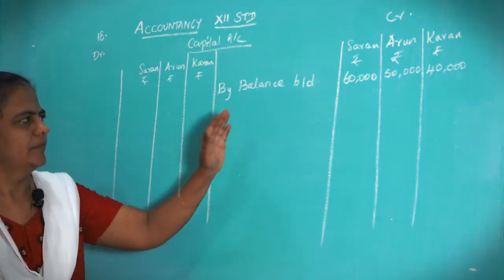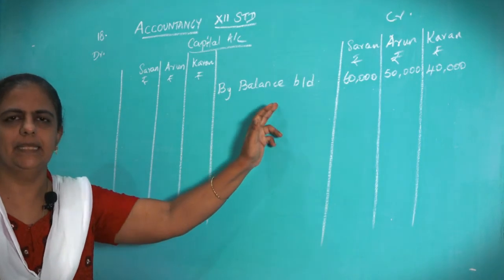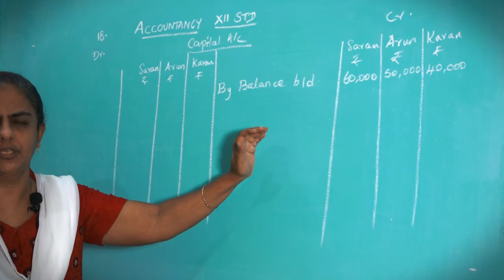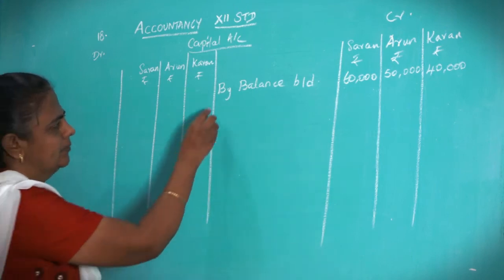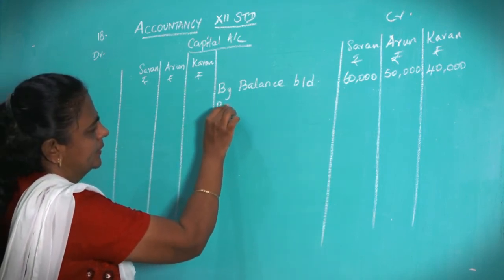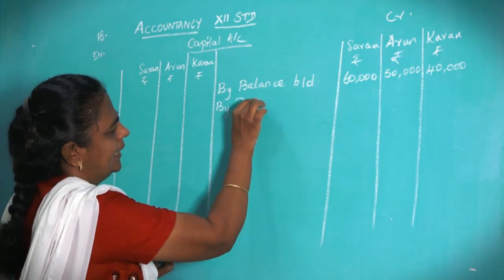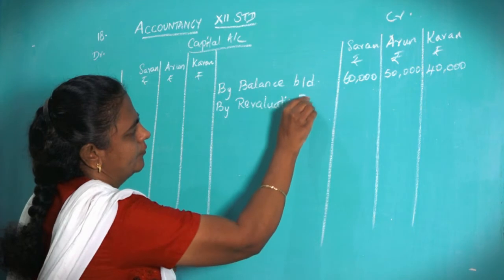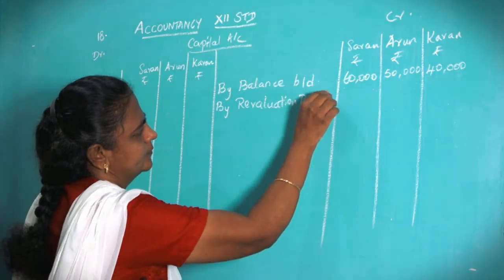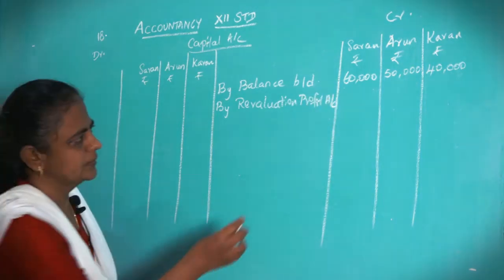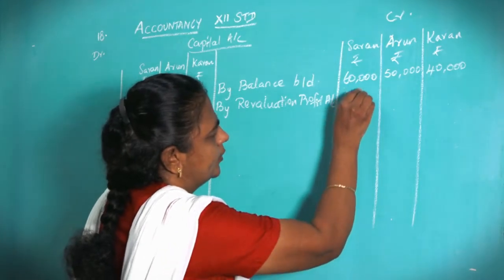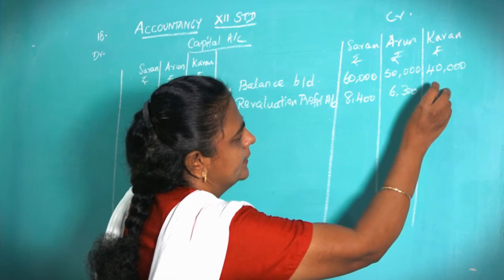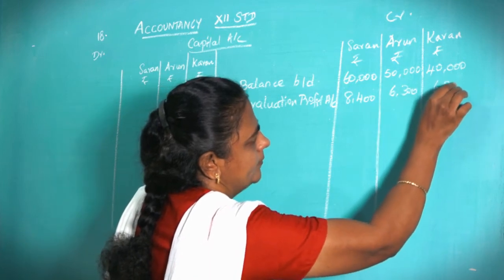Okay. After bringing down the balance, then you bring the revaluation profit, what we calculated and you got now, revaluation profit, that you bring down here. By revaluation profit account, that is 8,400, 6,300, again 6,300.